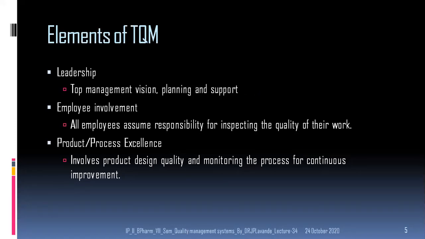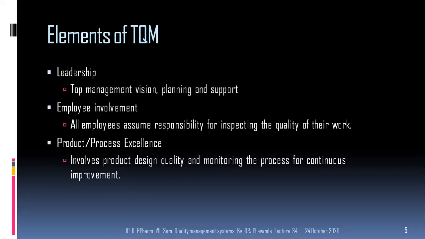Now, before directly going to these 7 different quality measurement or quality assessment and analysis tools, we must understand the different elements of the TQM. So the TQM will consist of elements like leadership, employee involvement, and product excellence. The ultimate goal, ultimate aim is to get the product with zero defect.